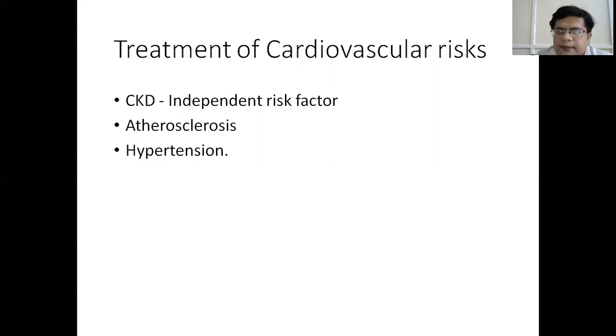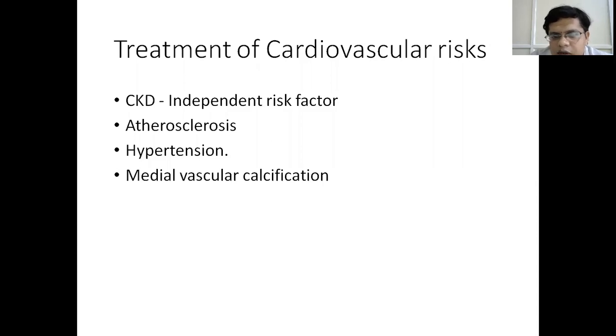And there is hypertension. Hypertension itself is an important risk factor for cardiovascular mortality and morbidity. Hypertension causes left ventricular hypertrophy, and this left ventricular hypertrophy causes more arrhythmias and heart failure. Then there is medial vascular calcification. There is calcification of vascular walls, and this process is accelerated by increased phosphate levels in the blood.